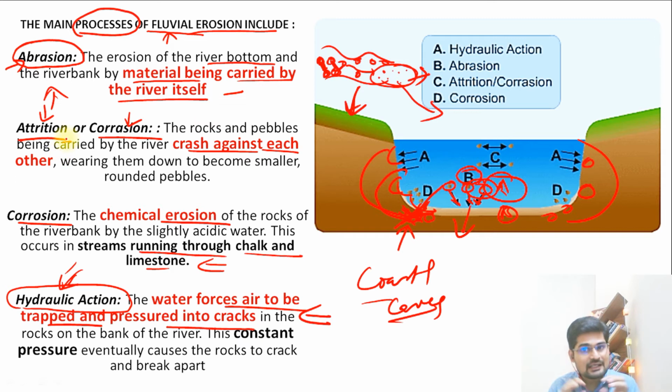Then attrition is the breaking of the material which is being carried, in between themselves. And then corrosion is the corrosive action which is chemical in nature, and hydraulic action is the pressure action which is trapped in between water and the surface. So these are the four major processes involved in fluvial erosion.